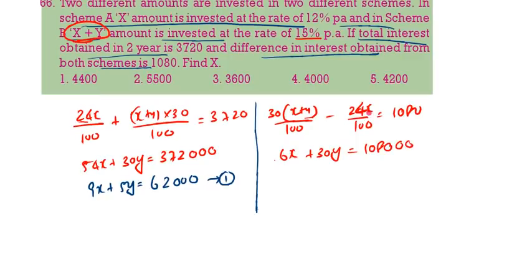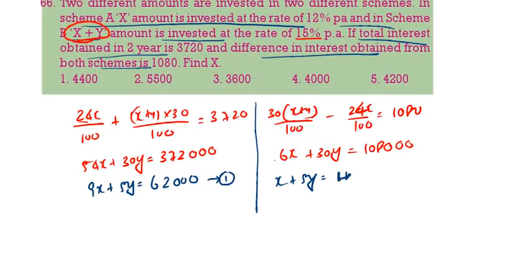If you do the simplification with 6, we will get x plus 5y is equal to 18,000. This is equation 2. Solve these two equations.